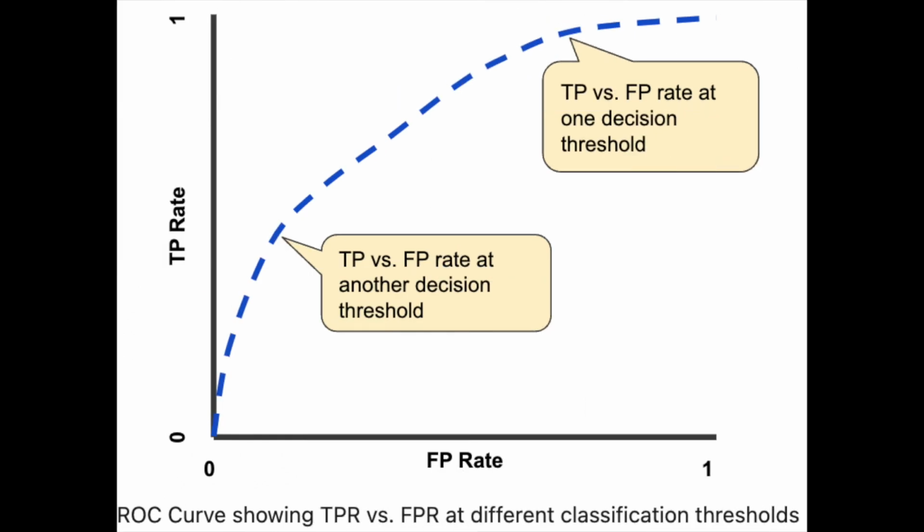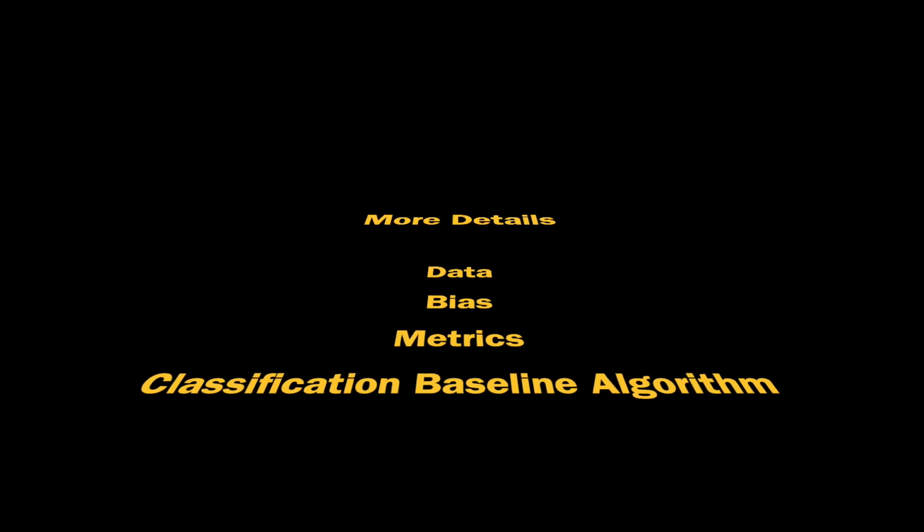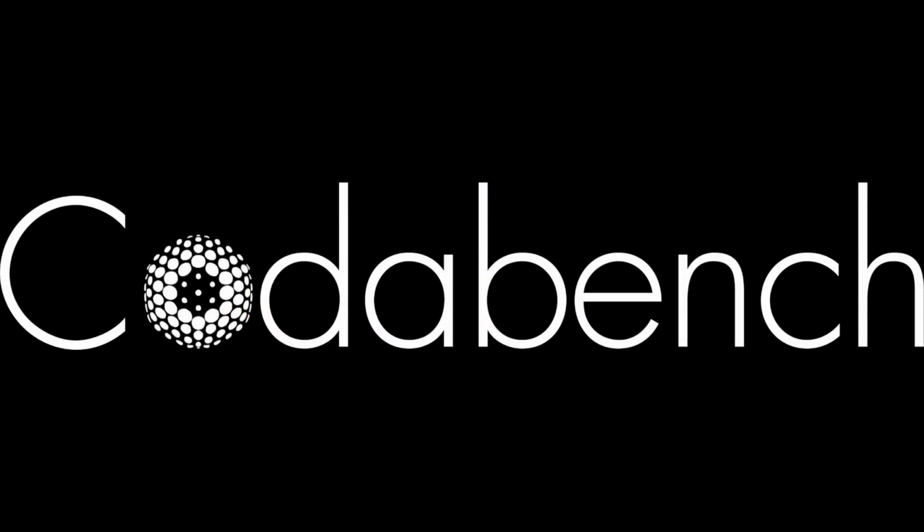As it is a classification problem, we are using the AUC or ROC score as our metric because we care equally about the true negatives as much as we care about the false positives. More details on the data, the bias, the metrics, and the classification baseline algorithms we use in this challenge will be available on the CodaBench website.